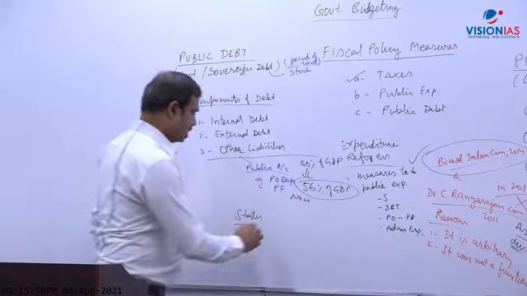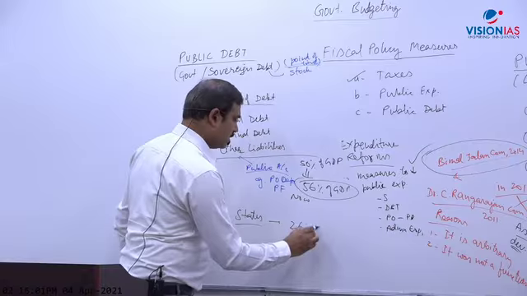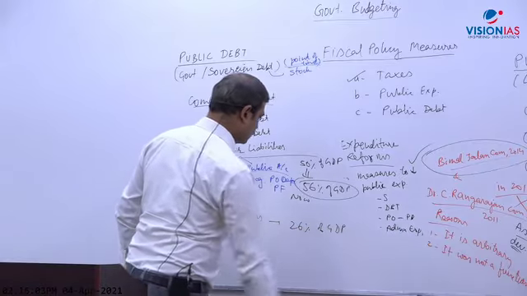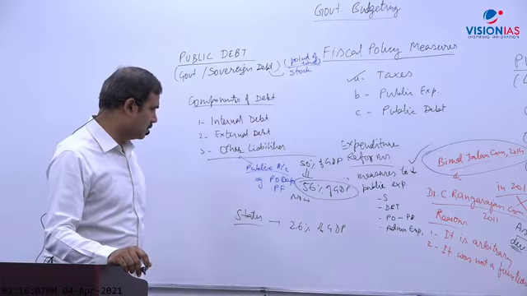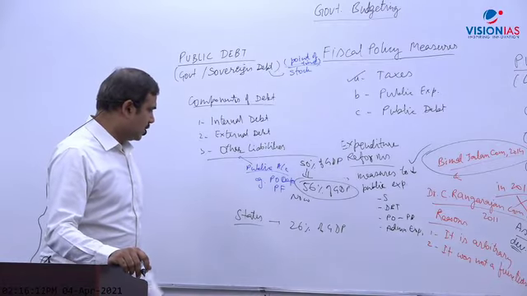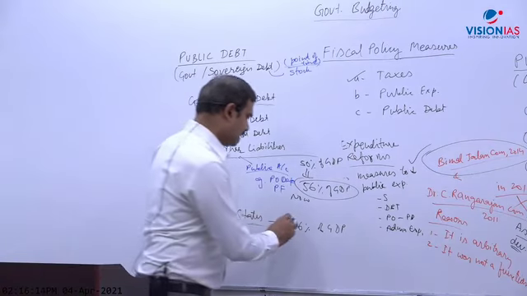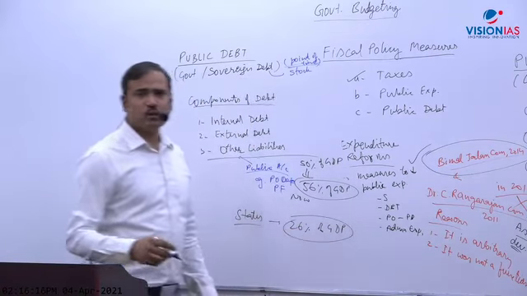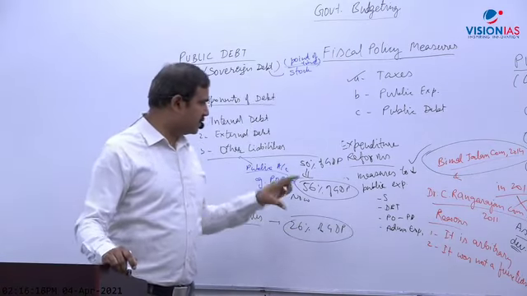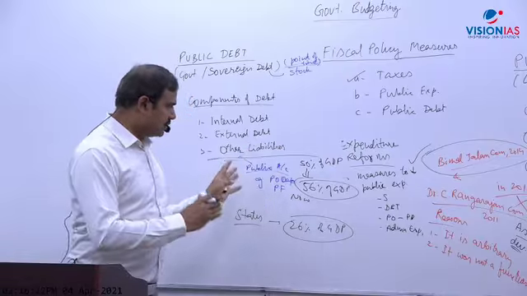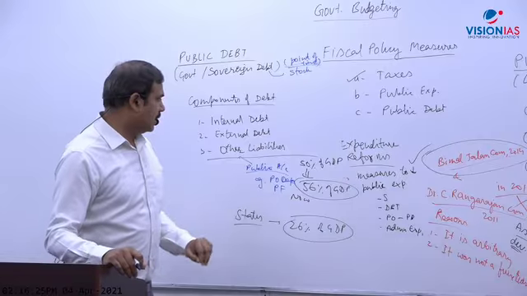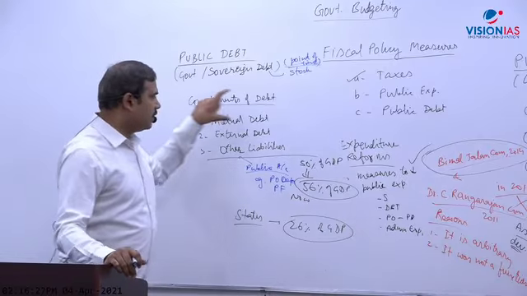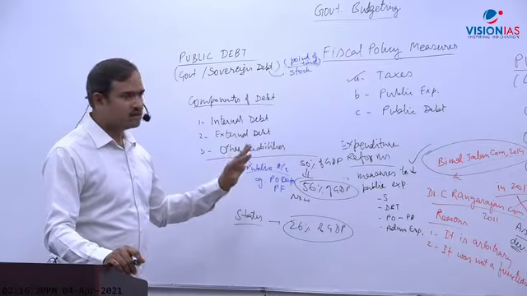State debt is about 26% of GDP, and it has also increased further. You can check the data, I have given you the exact figures from the Economic Survey. After COVID, the debt of the center and states both has increased significantly. So there is nothing technical in public debt.